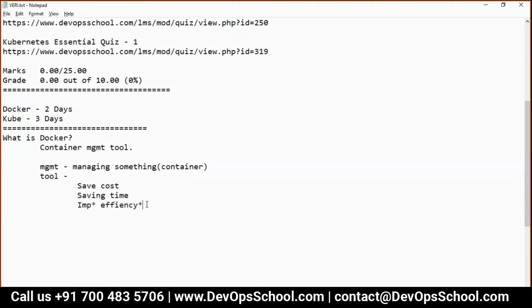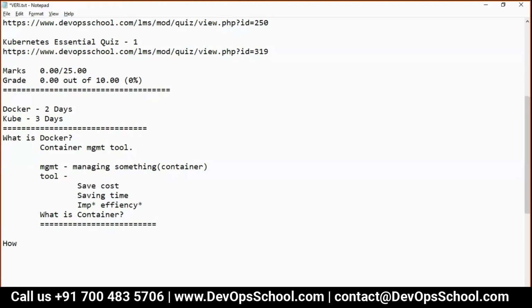Now the next question is, what is a container then? Because I know by now that Docker is managing containers. But what is a container? That's an important question we should know. So now let's forget about the container for the time being. We are not learning containers right now. We are learning